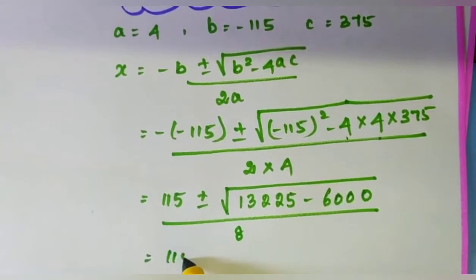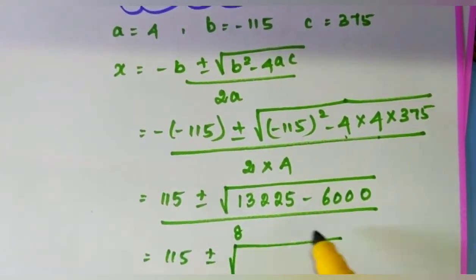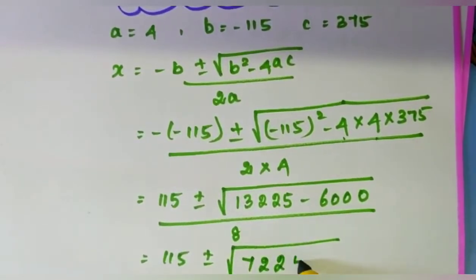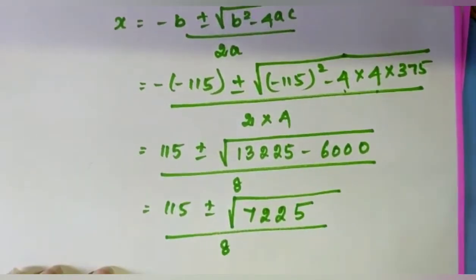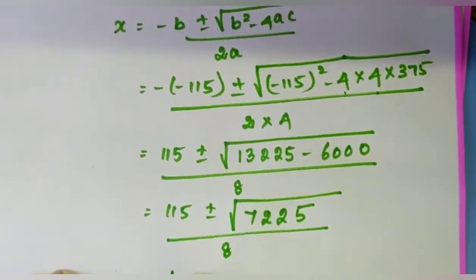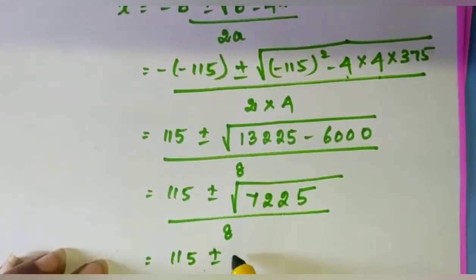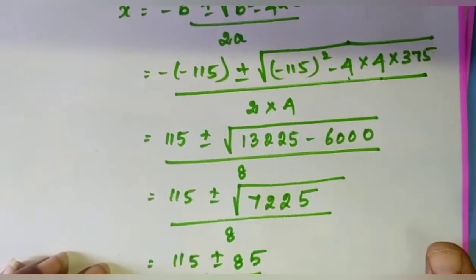And then 115 plus or minus root of, if you subtract this, you will get 7,225 divided by 8. If you take the square root, you will get 85 divided by 8.